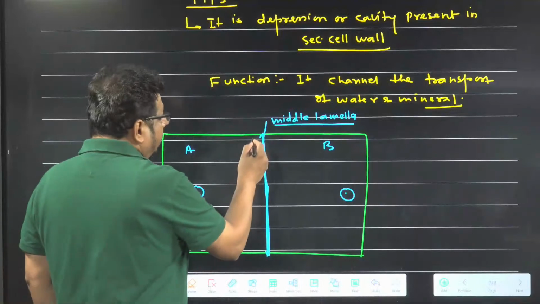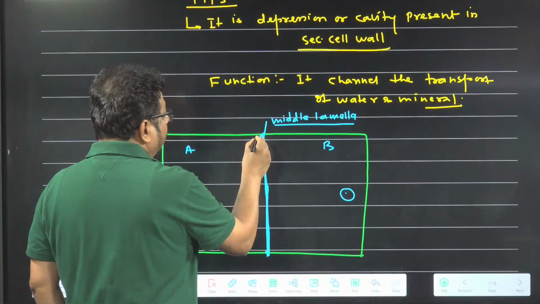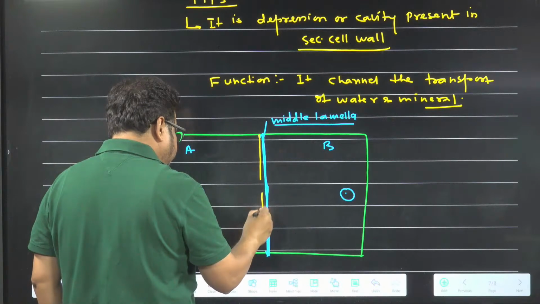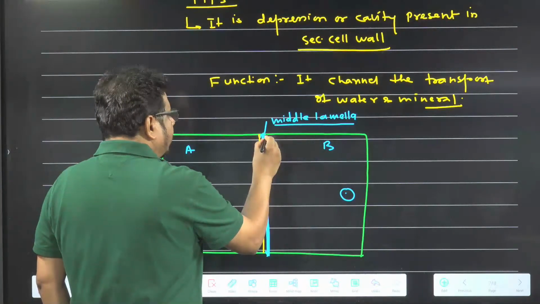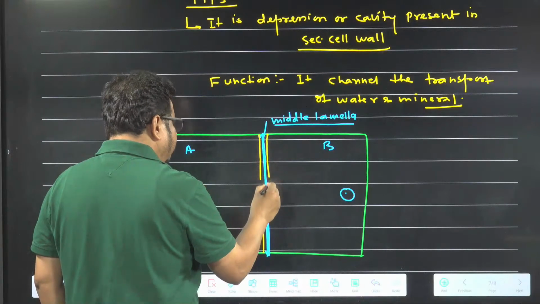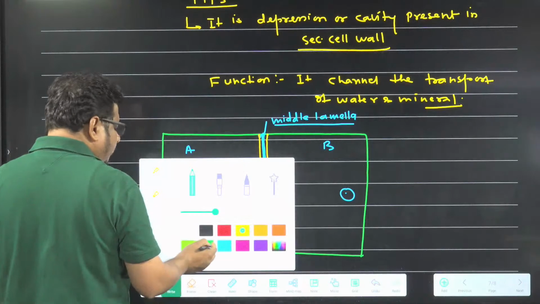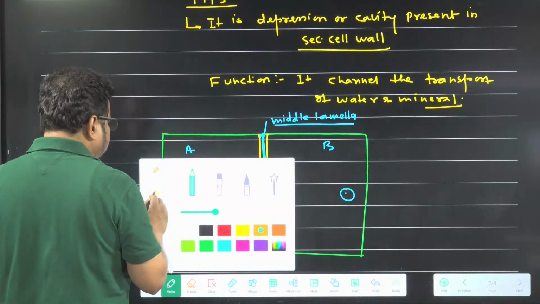Now what happened? On both sides primary cell wall forms. This line I am making is the primary cell wall of A cell, and this is the primary cell wall of B cell. Yellow color is primary cell wall. Now inside the primary cell wall, which wall will form?